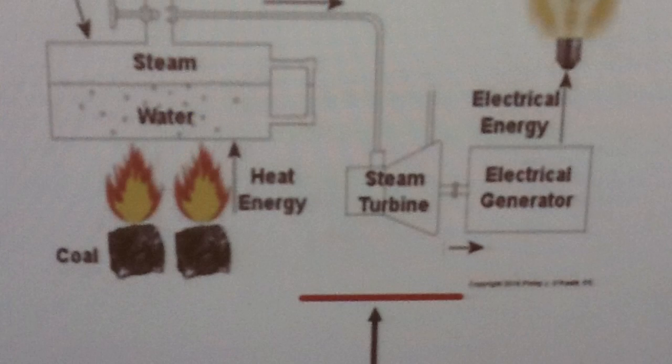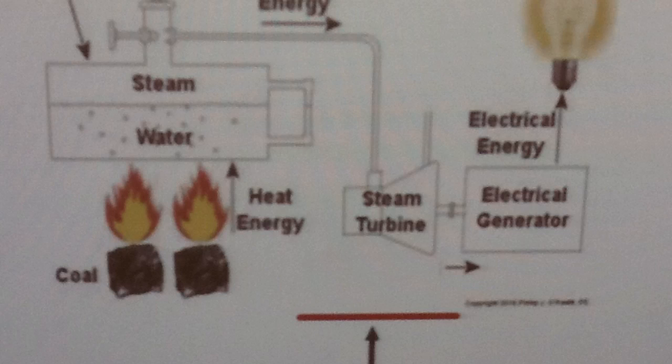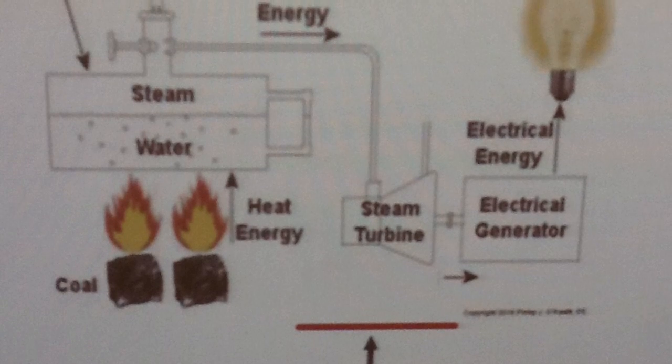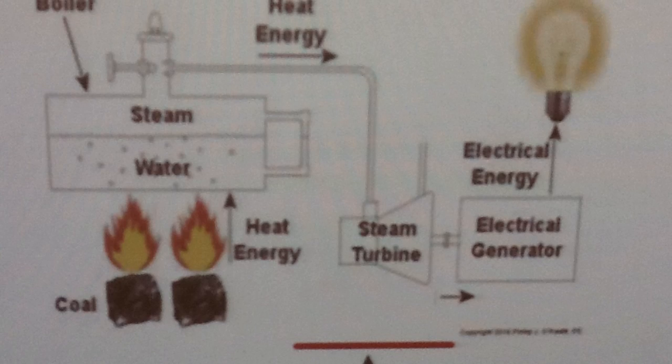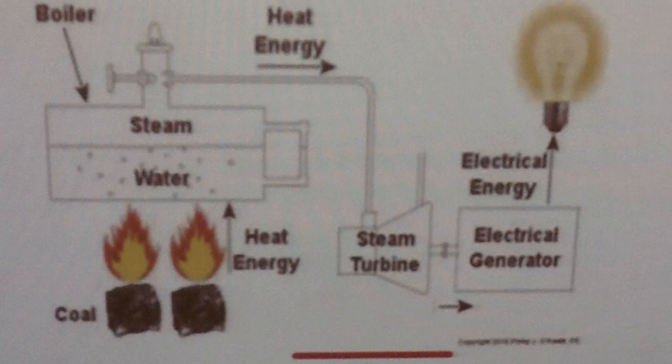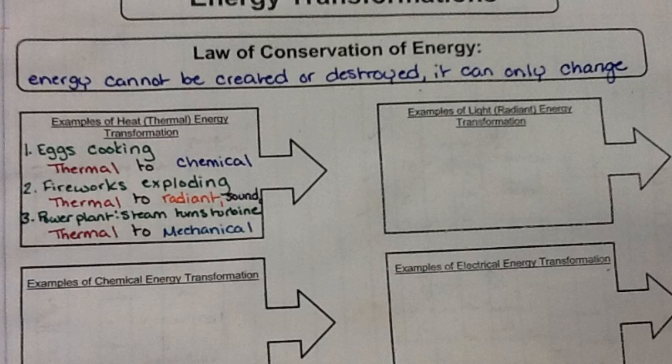Our final example of thermal energy transformation is a single step in this power plant diagram. If you take a look at it, we can see that the coal is already burning. That's our thermal energy. Then it converts the water into steam, and the steam is used to turn a turbine. That active movement or turning of the turbine is mechanical energy. We're going to copy this third explanation down into our notes.